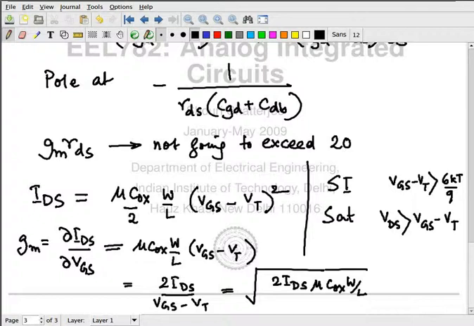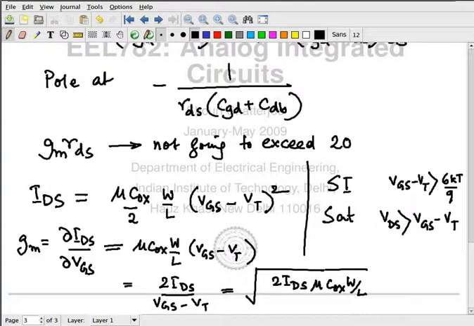Is that okay? So I hold the value of VGS minus VT to be the same. If I want to scale the value of GM 10 times, I need to scale the value of IDS also 10 times.